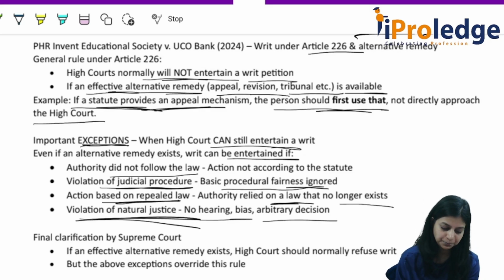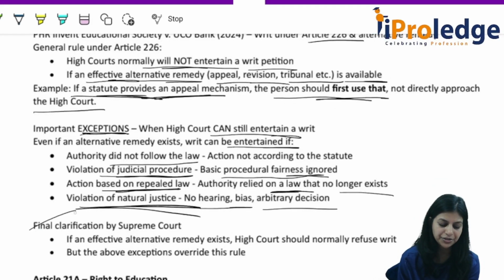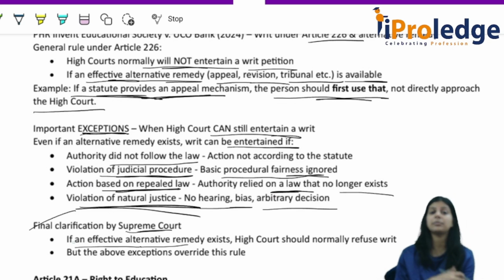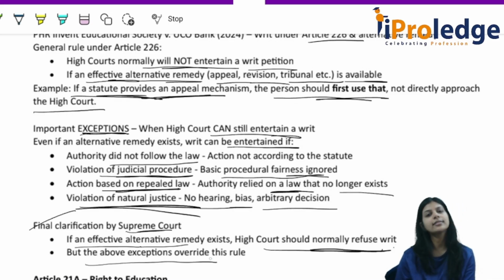Understood, all of you? This is the final clarification by the Supreme Court. If an effective alternate remedy exists, then the High Court should normally refuse the writ, but the above exceptions override this rule. Alright, understood?